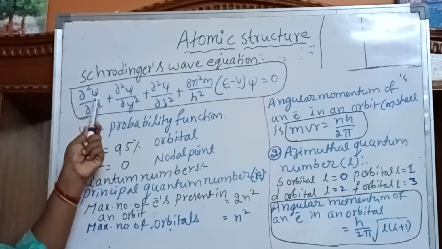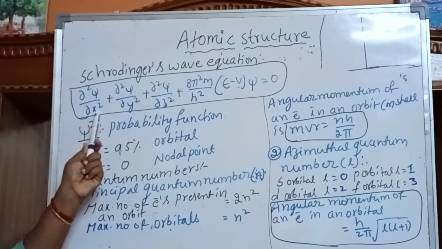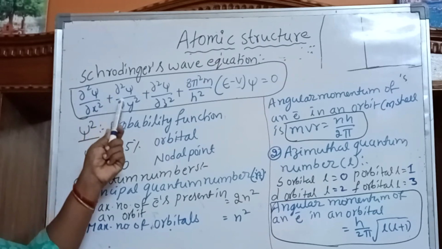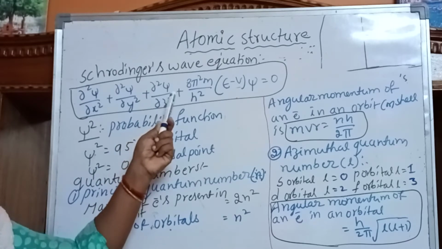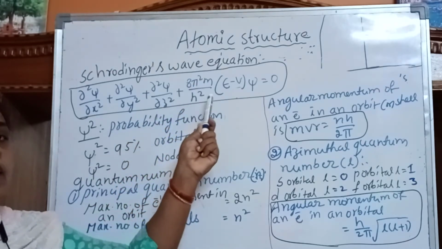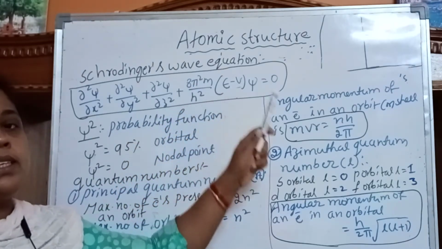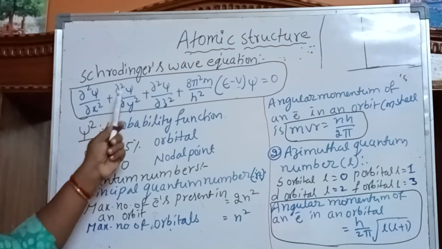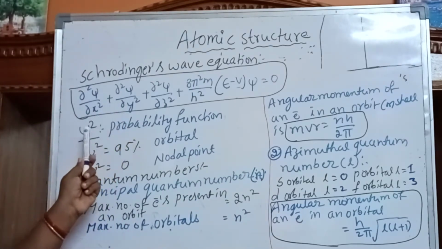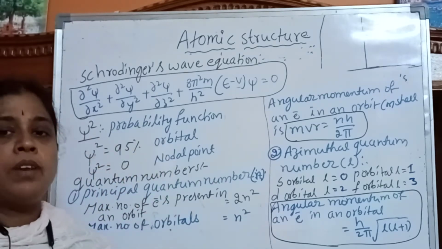Dou square psi by dou x square plus dou square psi by dou y square plus dou square psi by dou z square plus 8 pi square m by h square into E minus V into psi is equal to 0. If we square this we get psi square. Psi square is the probability function.